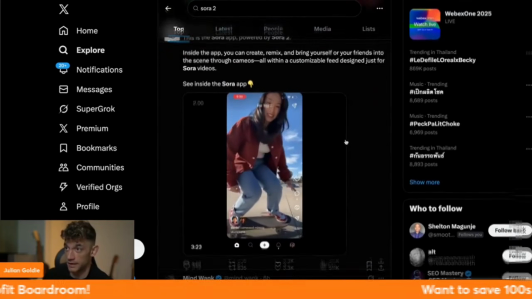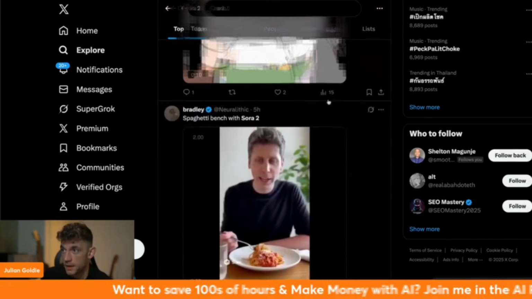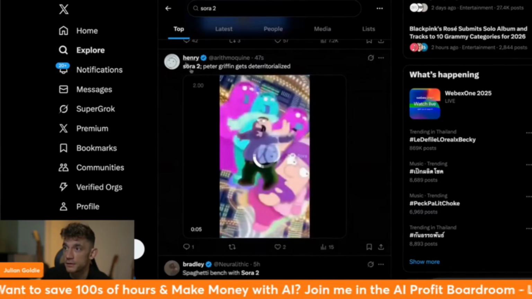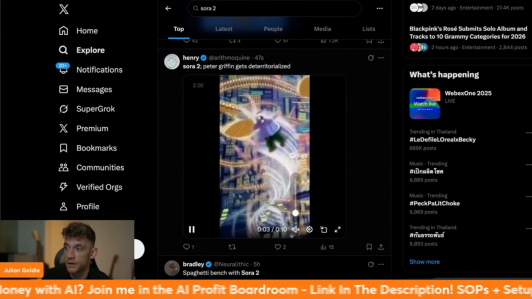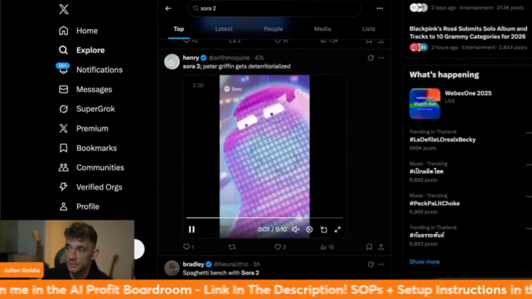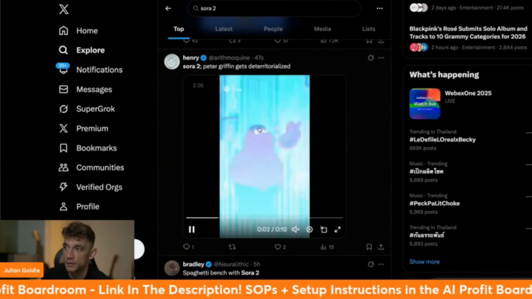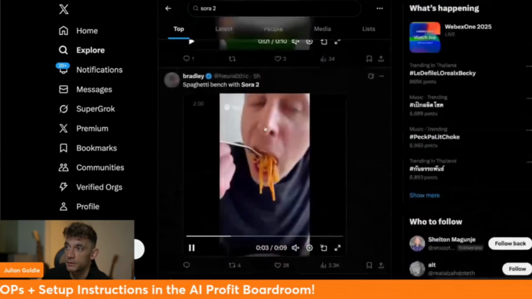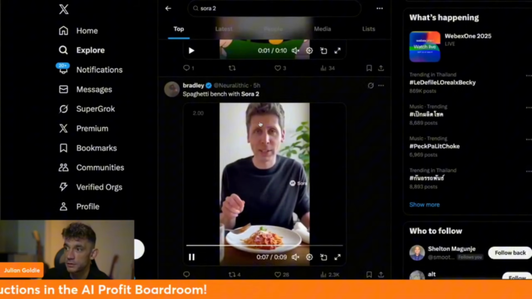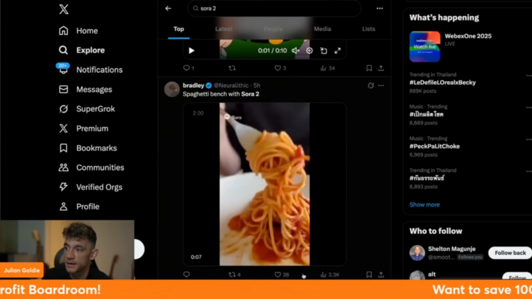This is a UGC scene. And this is the other thing, apparently you can generate Family Guy clips as well. They all seem to be about 10 seconds, these clips. But you can see here, this is Peter Griffin from Family Guy in a cartoon generated by Sora 2. Spaghetti bench, so Sam Altman eating spaghetti. And I think that has sound too.